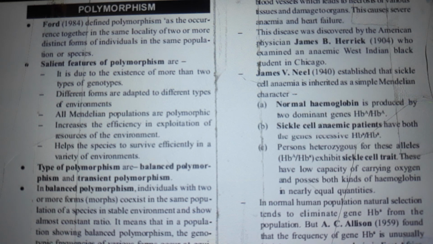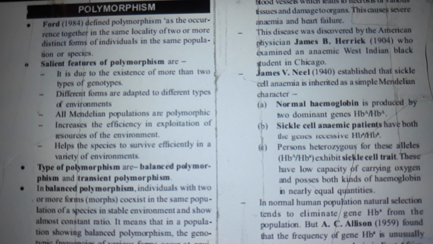This causes severe anemia and heart failure. This disease was discovered by the American physician James B. Herrick, 1904, who examined an anemic West Indian black student in Chicago. James V. Neel, 1940, established that sickle cell anemia is inherited as a simple Mendelian character.